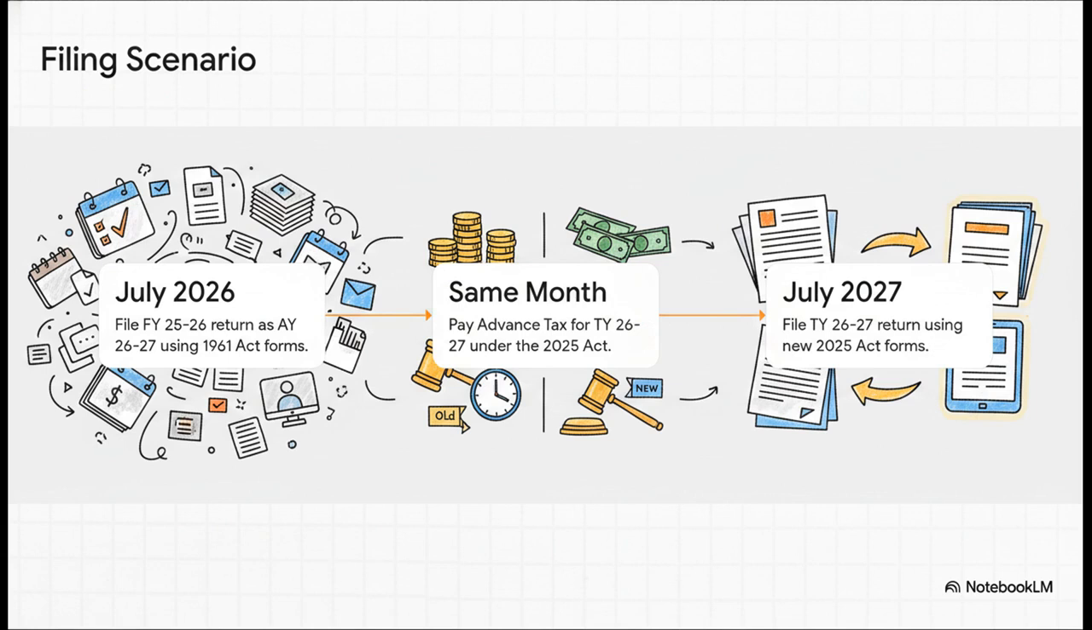But wait, step 2 is happening simultaneously. In that exact same month, your client also needs to pay their first installment of advance tax for the current year. For this payment, you've got to select tax year 2026-27 under the new 2025 Act. And finally, step 3, fast forward a year later to July 2027. You'll file the return for that income using the brand new forms under the 2025 Act. It's like a giant puzzle where you have to compartmentalize the old and the new at the exact same time.